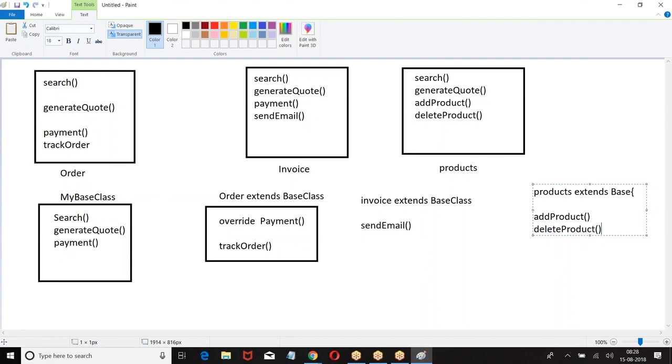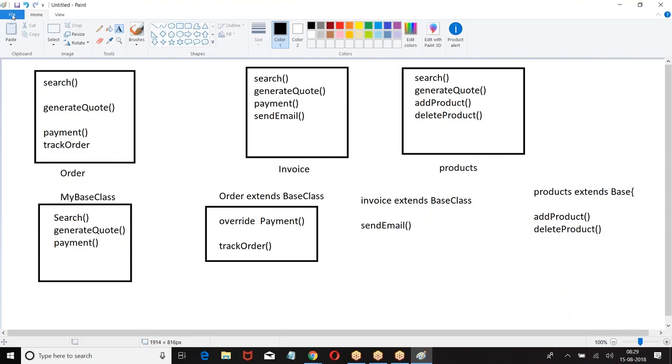These are the functionalities which I was supposed to build. If I don't use inheritance, what should I do? Order: write the search logic, generate code logic, payment logic, track. Again, invoice: search logic, generate code logic, payment, send. When the same logic is used multiple times, why rewrite it? That's why the common functionalities we put in a separate class. And we say, boss, this is common functionality. Everyone can use it. If you don't like it, you can define your own. I hope you are good with this. The theme of the story is clear. Right, boss? Anyone has any query on this?